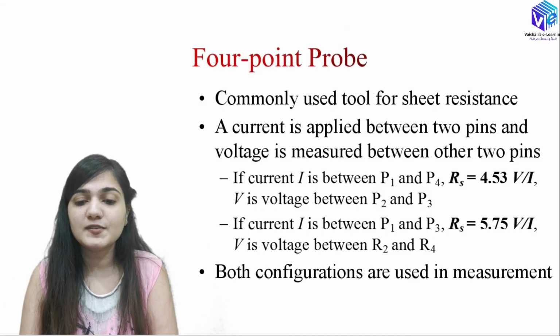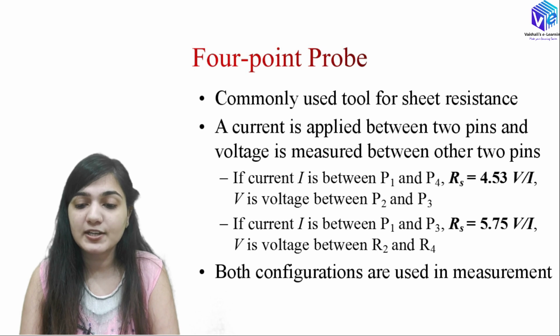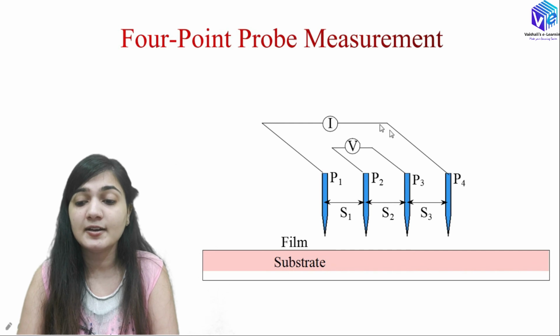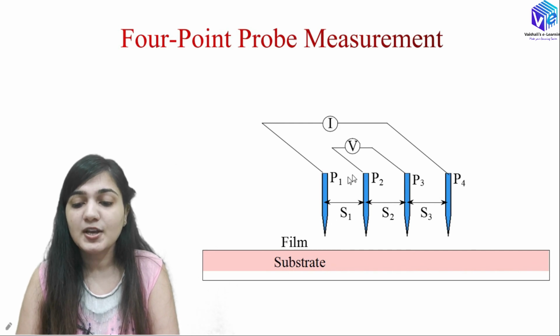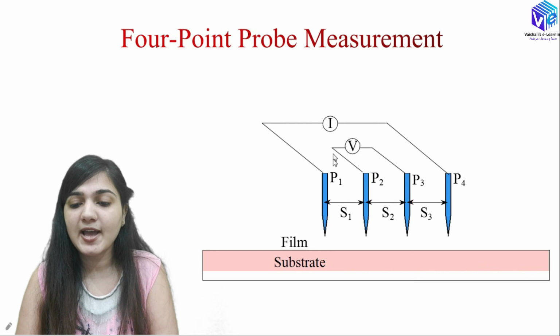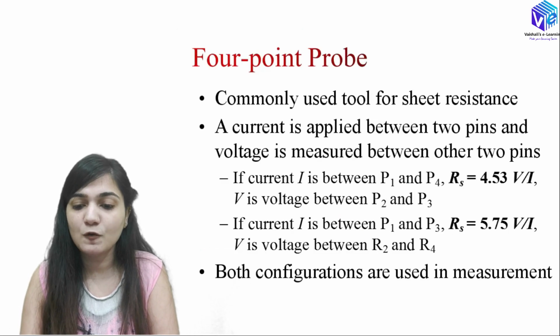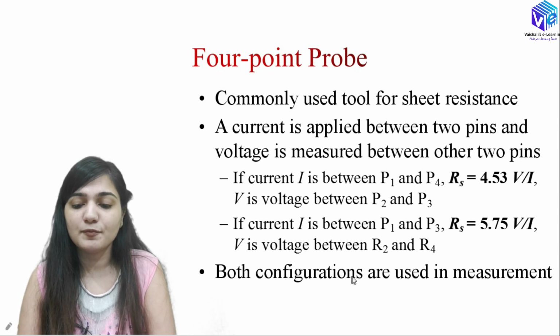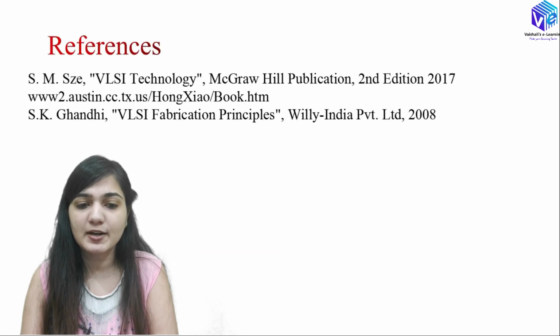So the 4-point probe is a commonly used tool for the sheet resistance calculation. Current is applied between two pins and voltage is measured between two other pins. So if I have the current I between P1 and P4, you can see here we have P1 and P4, and the current is applied at the P1 and P4 probes. So now at P2 and P3 I will have the voltmeter which will measure the voltage. So if current is applied between P1 and P3, then V is the voltage between P2 and P4. Both configurations are used in the measurement.